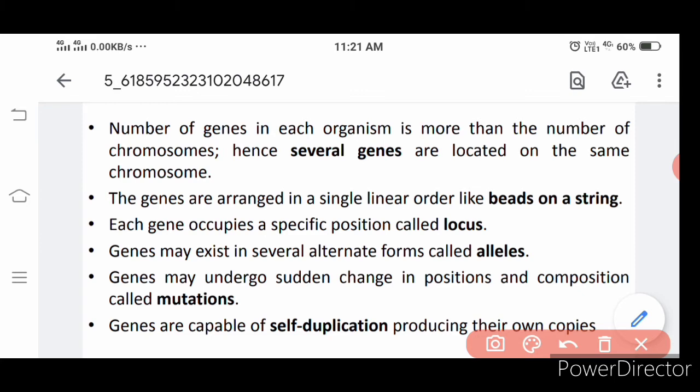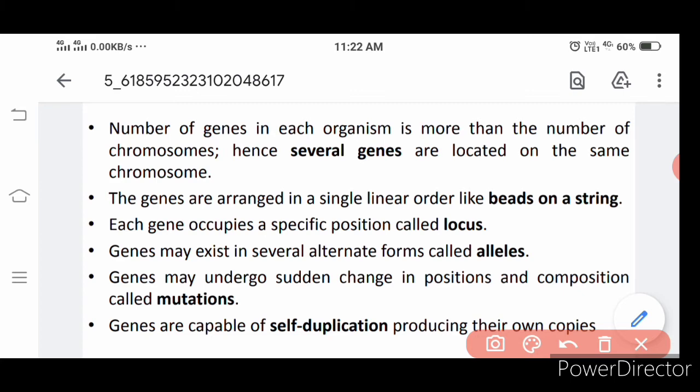Tall, dwarf. It is a completely different form. But we are talking only about the height of the plant. So the height of the plant we are discussing, and there is an alternate character we are discussing. That is called the allele. If you talk about the shape of the seed, it can be round or wrinkled. Follow? So that is what is called the allele. In a particular character, two different alternative forms are called the allele.